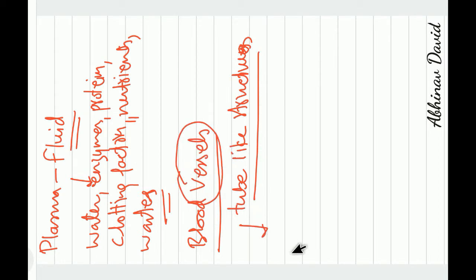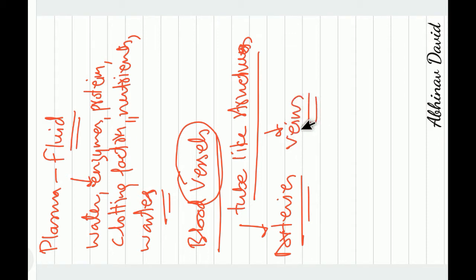Now basically there are three types of blood vessels, because their structure and functions are different. The first one is called arteries, which carry the blood away from the heart, and then the second one is called the vein, which brings the blood back to the heart, and then we have capillaries, which help in exchange of substances between the blood and different body parts. So these are three different types of blood vessels which transport the blood throughout the body, and we are going to study about them in detail in the next part of the chapter.